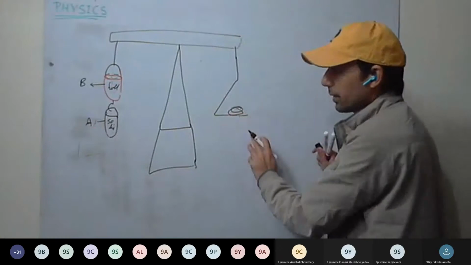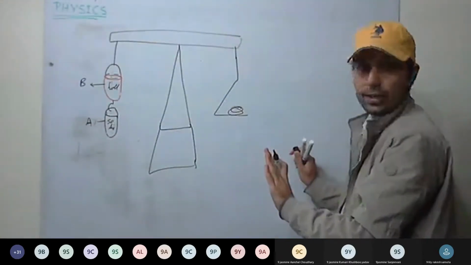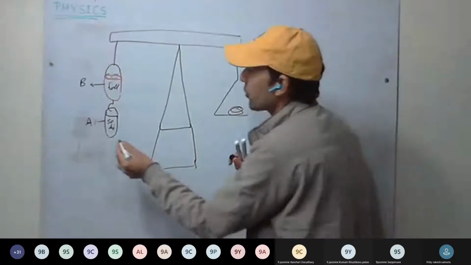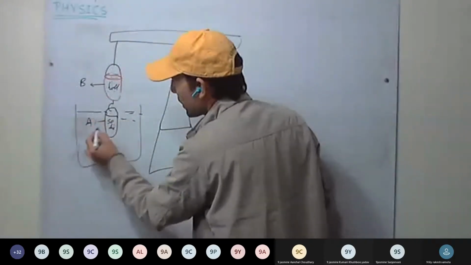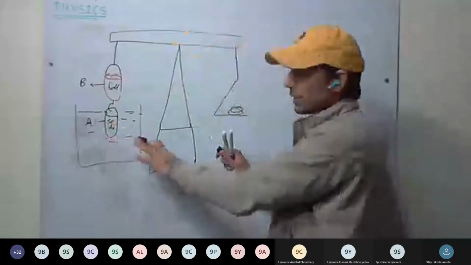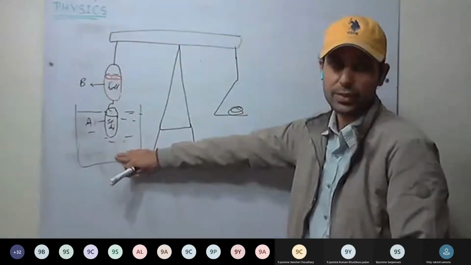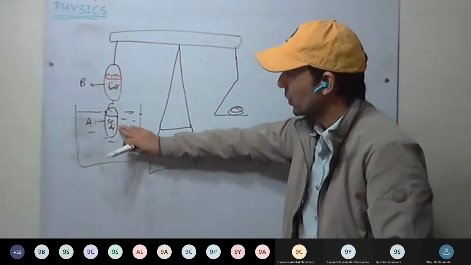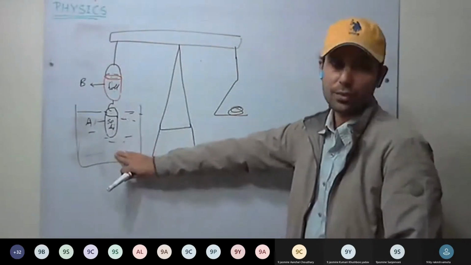Now what we do? First we put some weights and we balance the physical balance. Now it is balanced. Now we take one beaker filled with water and immerse this solid A completely inside the water, or any liquid you take. I'm taking water here.